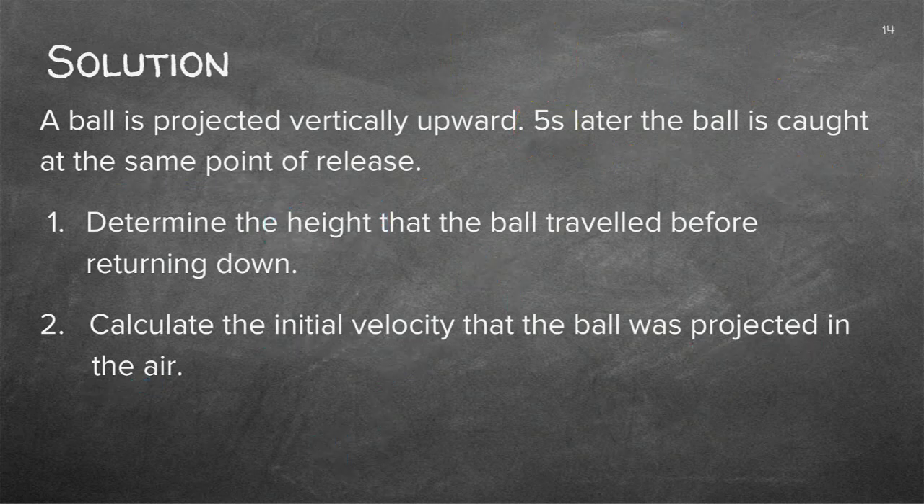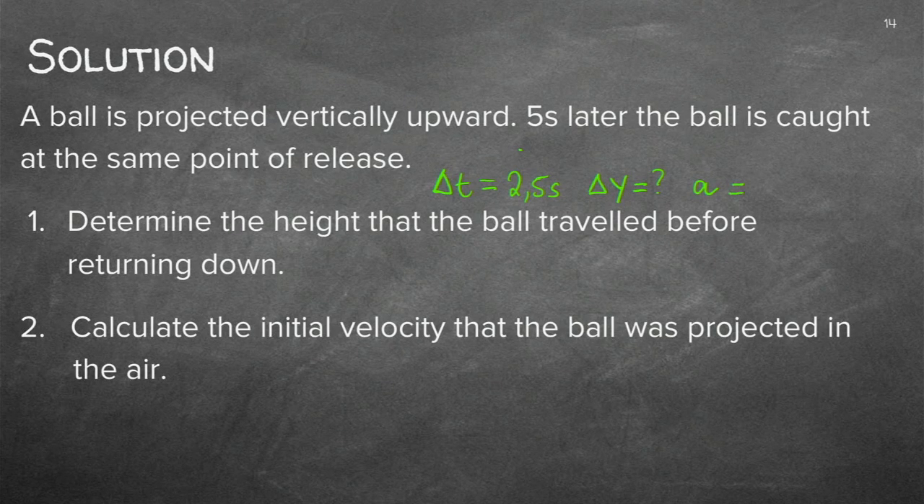Now let's see if we can do this. If I have to calculate the height that the ball traveled, returning down, let's have a look. What's the information that they've given me? We know that we've got the delta t as, can you remember what we did just now? 2.5 seconds. I've got to calculate the delta y, but I have another quantity. I know the acceleration, and the acceleration now is 9.8 meter per second square.